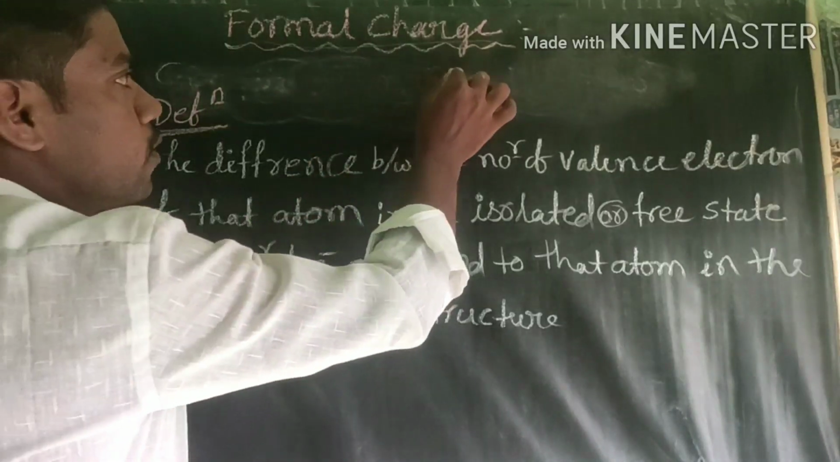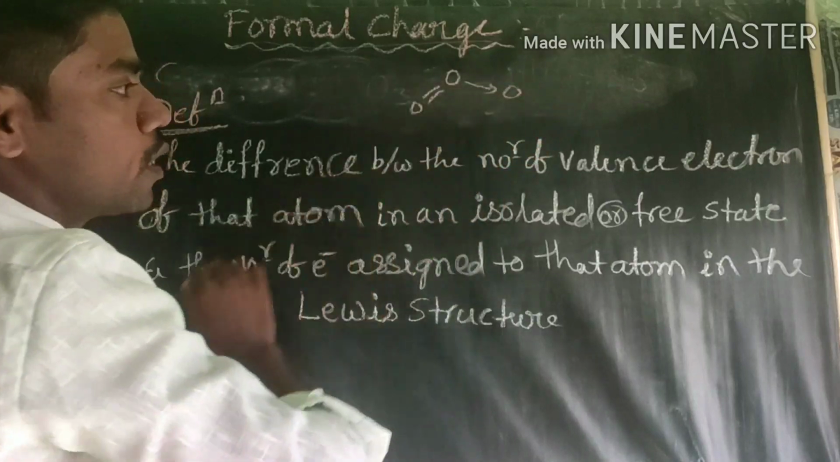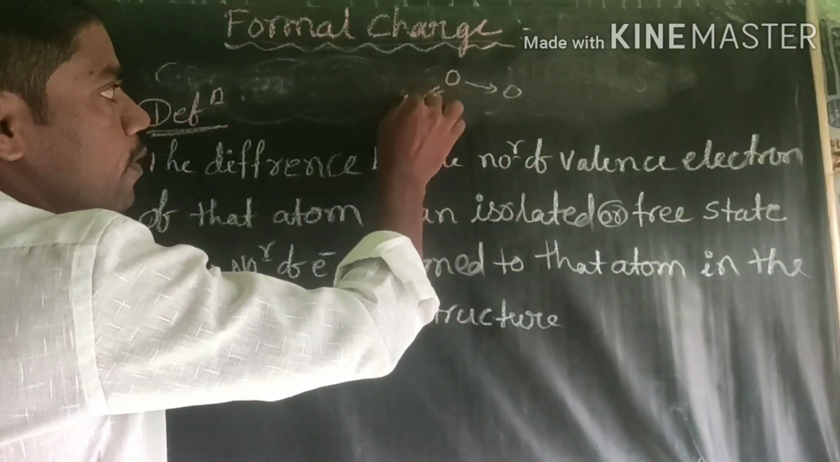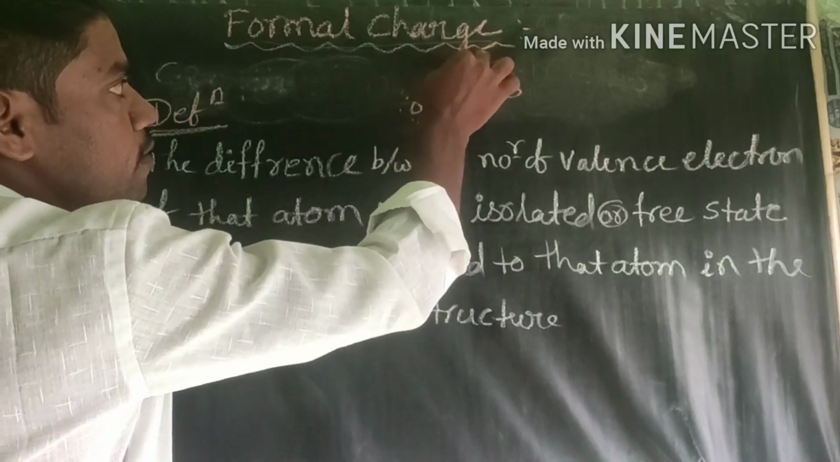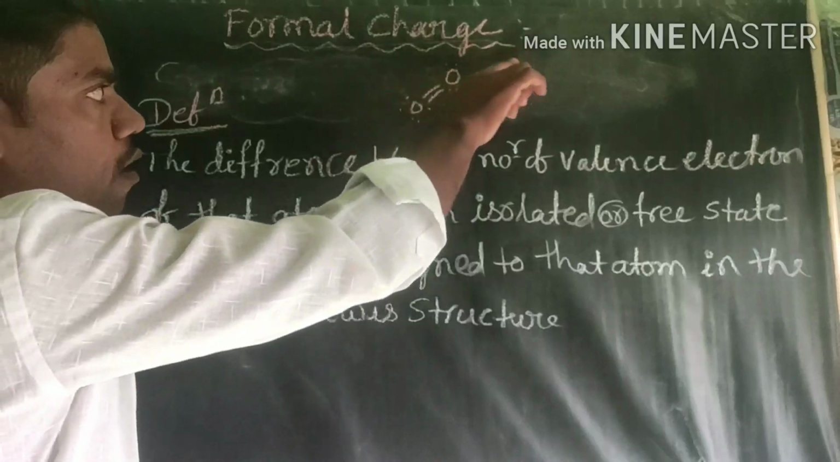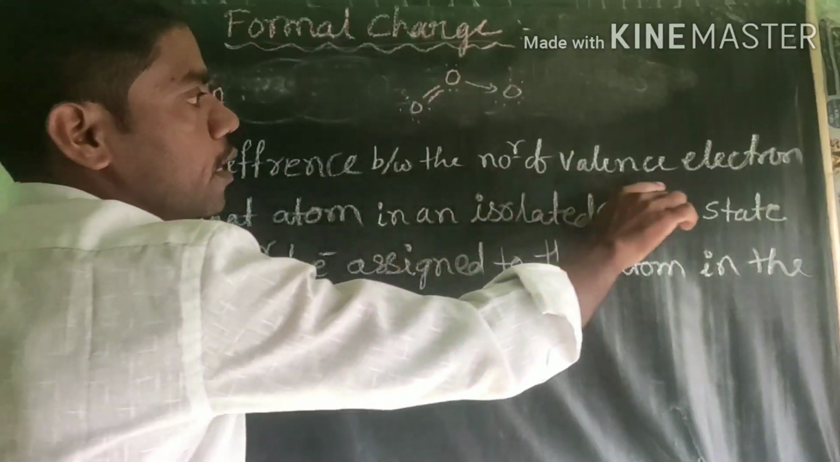It's very simple. You know the O2 molecule. This is the O3 molecule. In this O3 molecule, what do they say? The difference between the number of valence electrons. For example, this also has some valence electrons, this also has some valence electrons, and this also has some valence electrons. All the oxygens also have valence electrons, right? What is meant? The difference between the number of valence electrons.